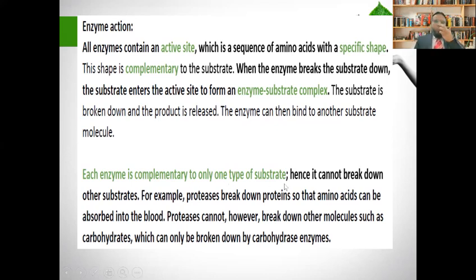Why? Because the shape of the active site is specific. So the substrate shape is going to be fixed into the active site. Then it is broken down, and the enzyme can work on it. This is also called the specificity of enzyme. Why? Because a specific enzyme is there for a specific substrate due to the specific shape of the active site.